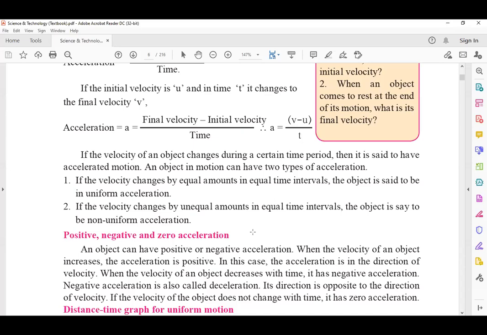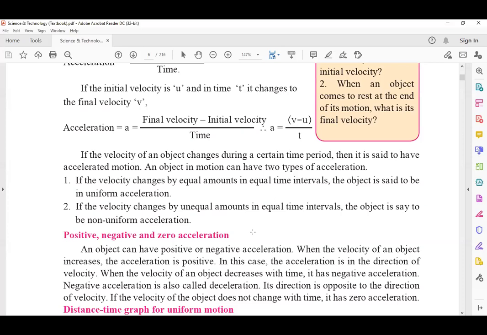It is one case, the first case. In the second case, when an object is moving with a constant velocity, that time we say that it is having zero acceleration, because what is the definition of acceleration? Change in velocity per unit time. But if there is no change in velocity, can we say that the object is in accelerated motion?